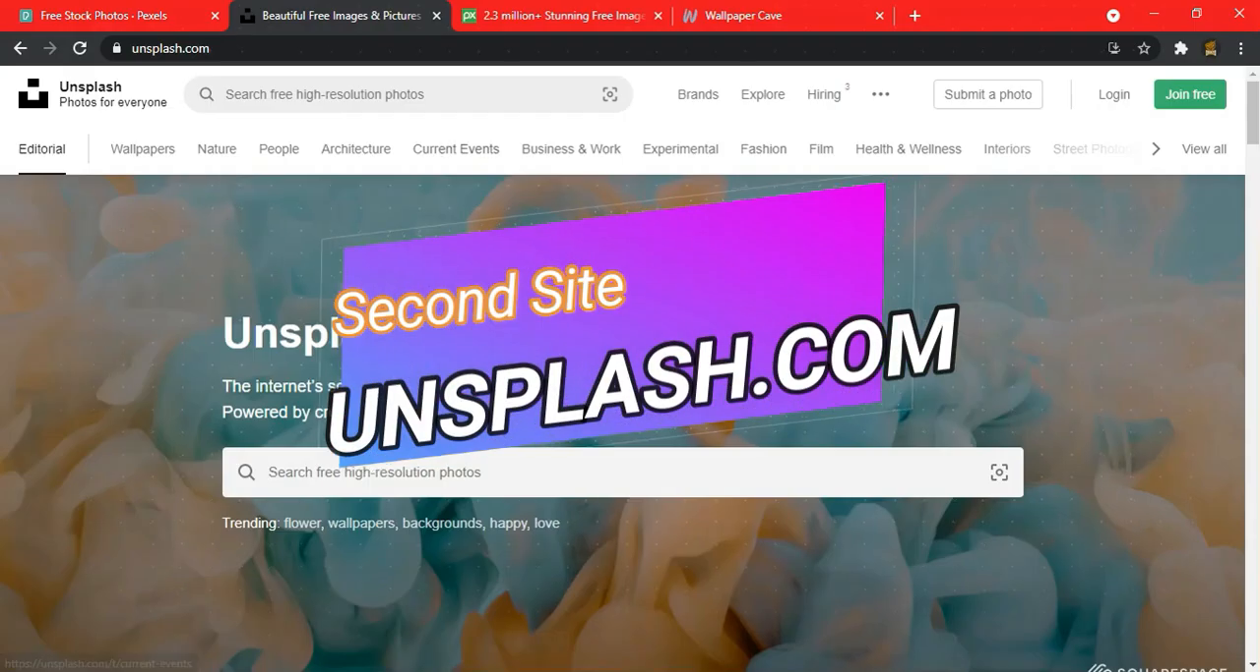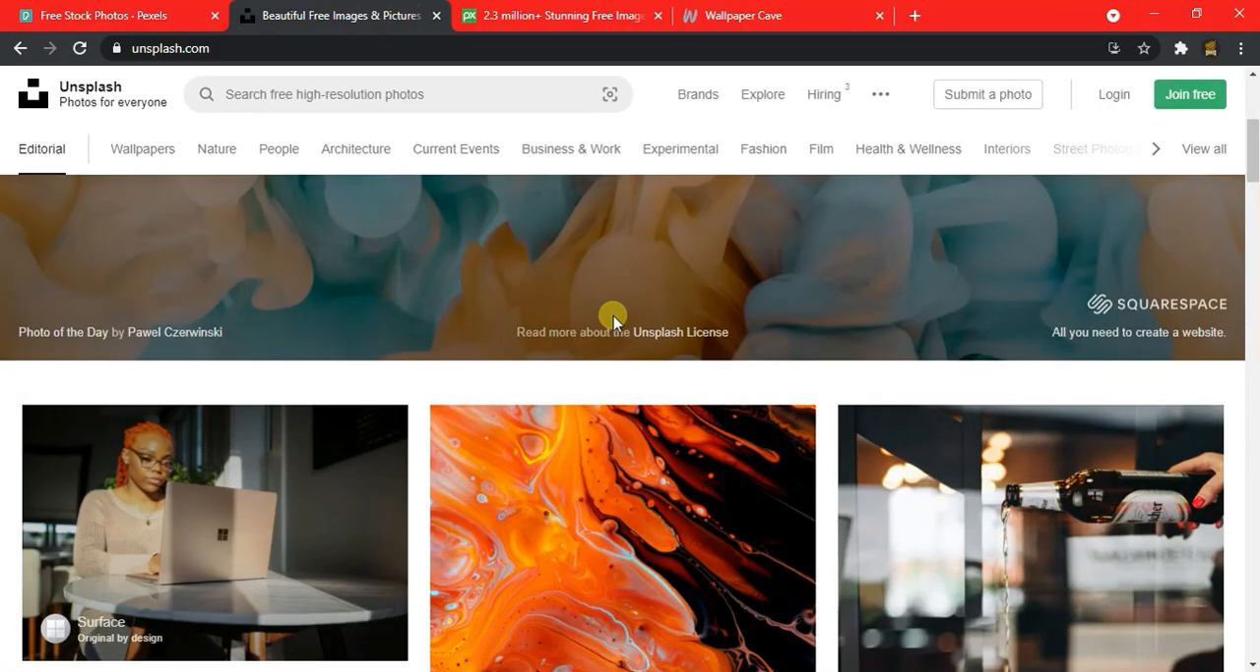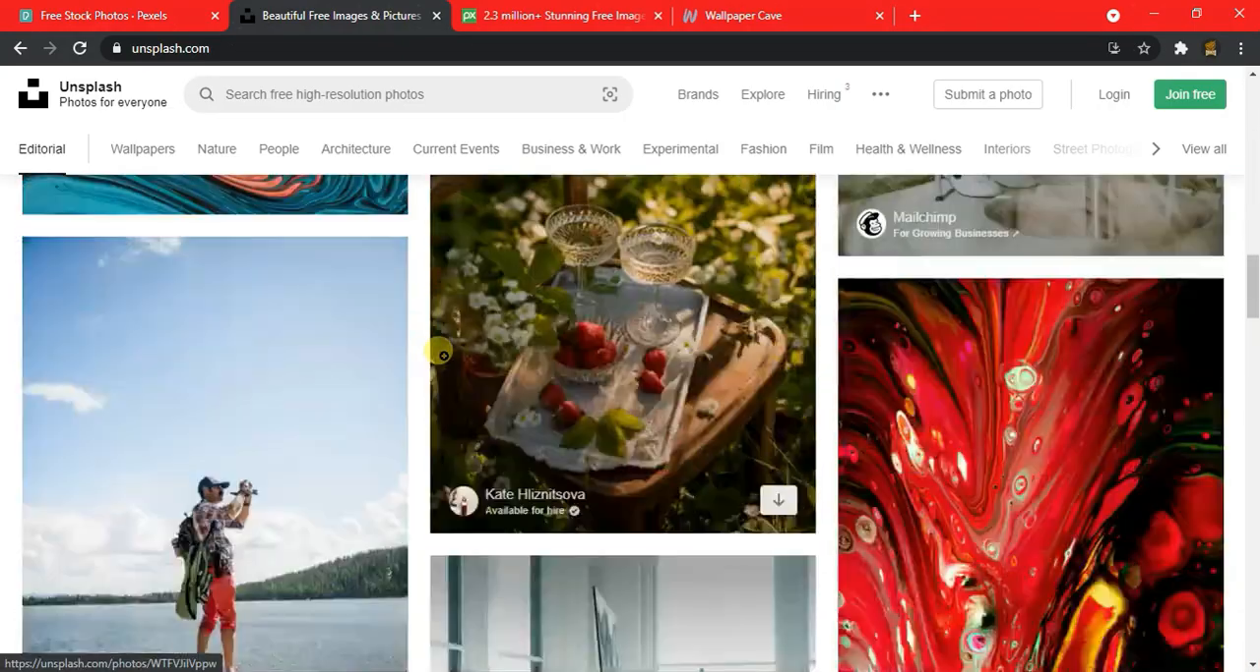Second site, Unsplash.com. Here also you may get almost all types of backgrounds in HD quality.